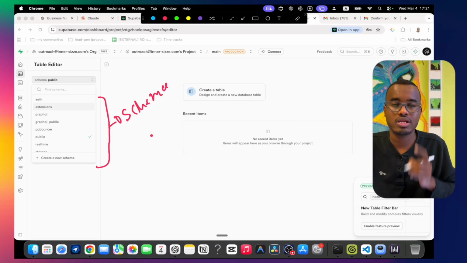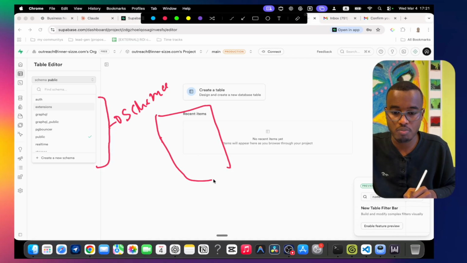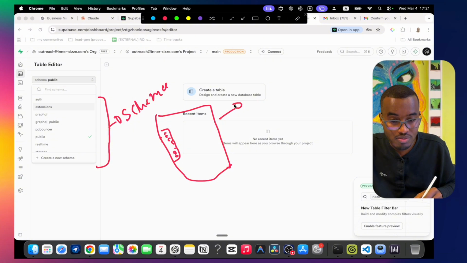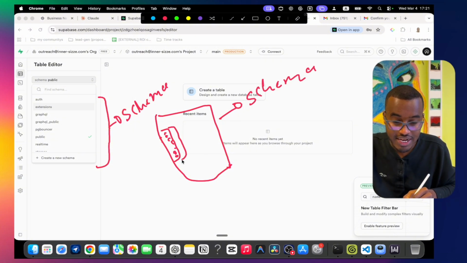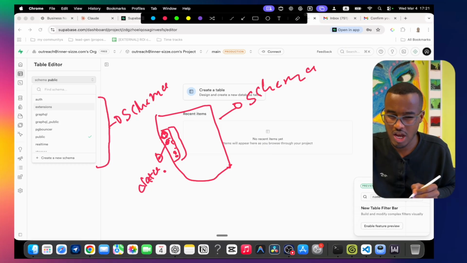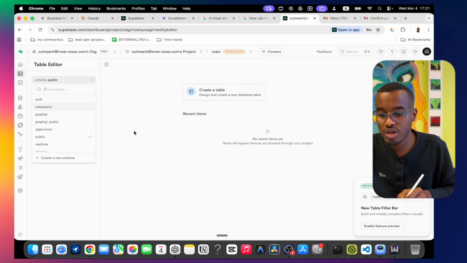A schema actually means, imagine you are inside a room, let's say you are inside this room, and this room has the table here. Here we have the table. We put a lot of things there. This room itself, we call it a schema. And this table is where you put your information. And specifically this information, these little dots, are your data. I hope you understand it. That's what a schema actually means.